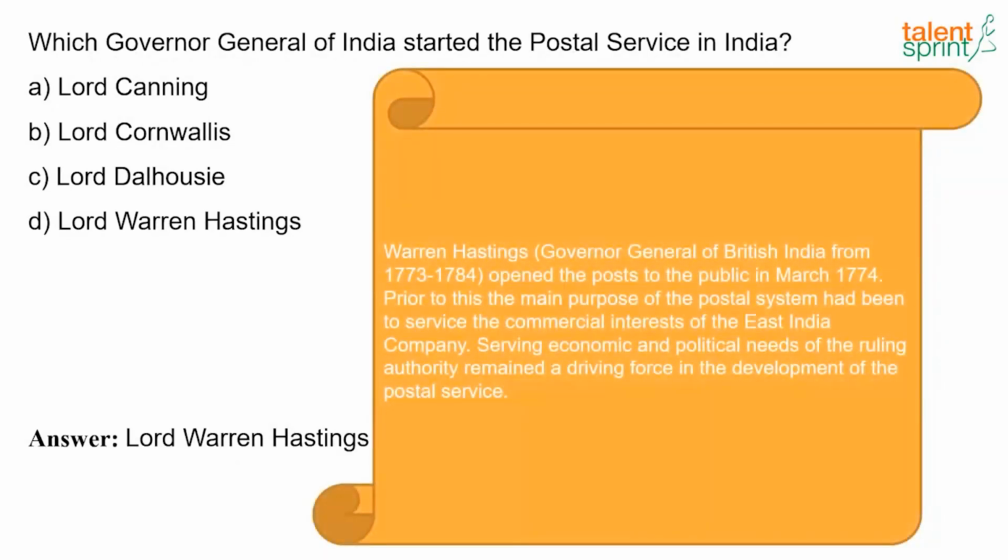So Lord Warren Hastings, Governor General of British India from 1773 to 1784, opened the post to the public in March 1774. Prior to this, the main purpose of the postal system had been to serve the commercial interest of the East India Company, and serving economic and political needs of the ruling authority remained a driving force in the development of the postal service.